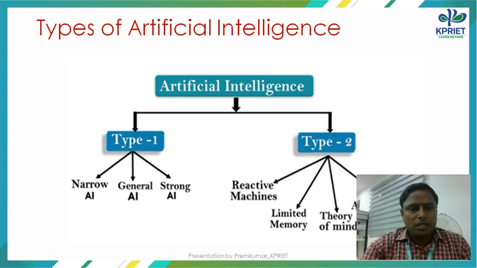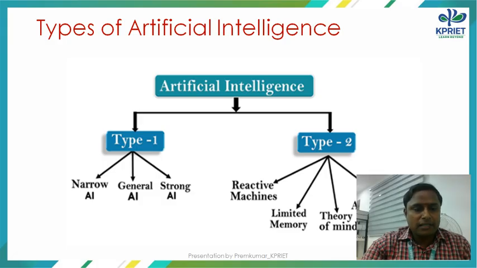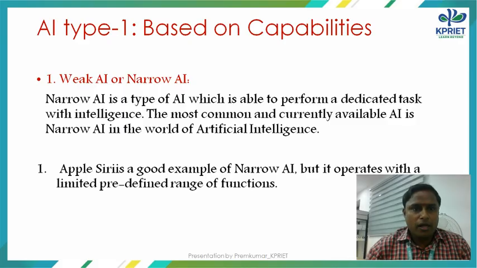There are two types. One is type 1, another one is type 2. In type 1 category, there are three types: narrow AI, general AI, and strong AI. In type 2, there are four types: reactive machines, limited memory, theory of mind, and self-awareness. First, we are going to see based on capabilities, that is type 1 AI.